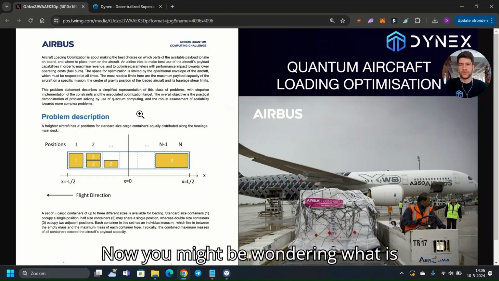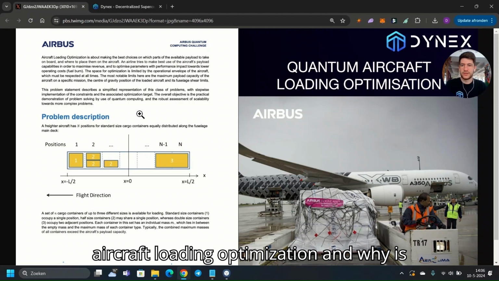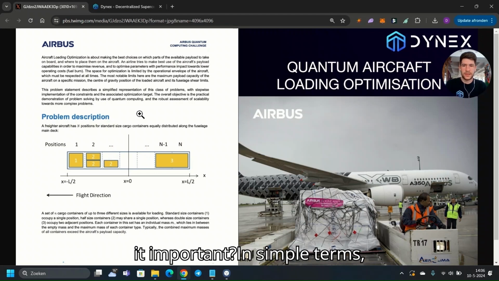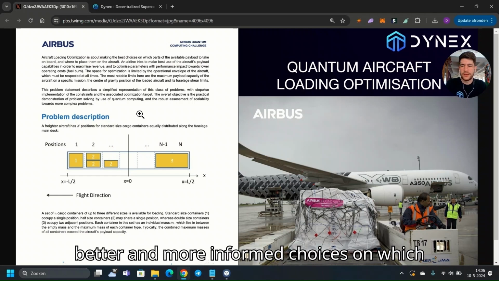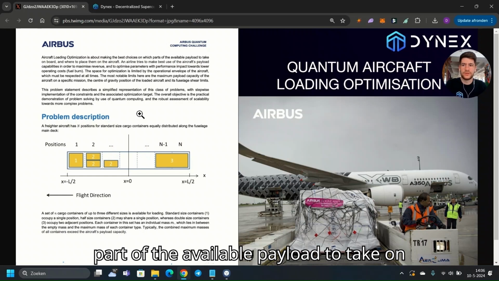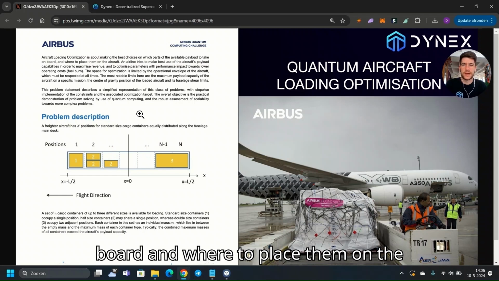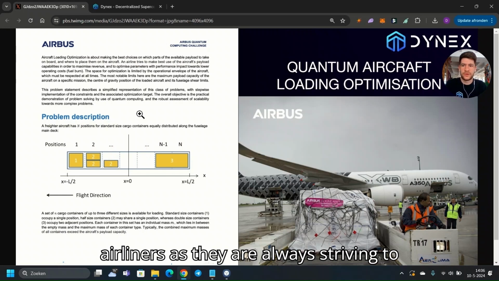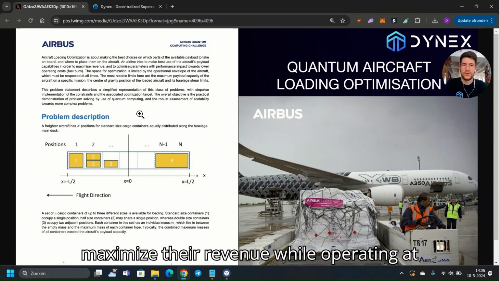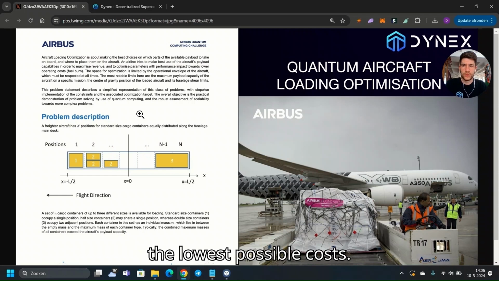Now you might be wondering, what is aircraft loading optimization and why is it important? In simple terms, it enables airliners to make better and more informed choices on which part of the available payload to take on board and where to place them on the aircraft. This is vital for airliners as they are always striving to maximize their revenue while operating at the lowest possible costs.